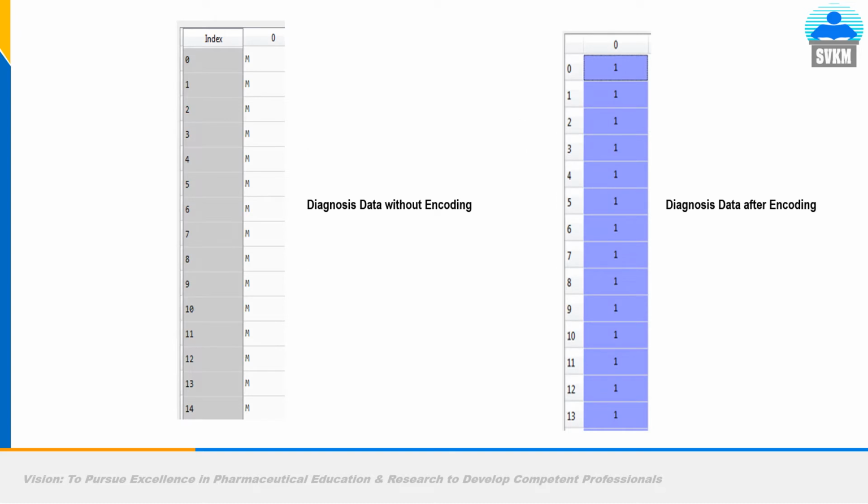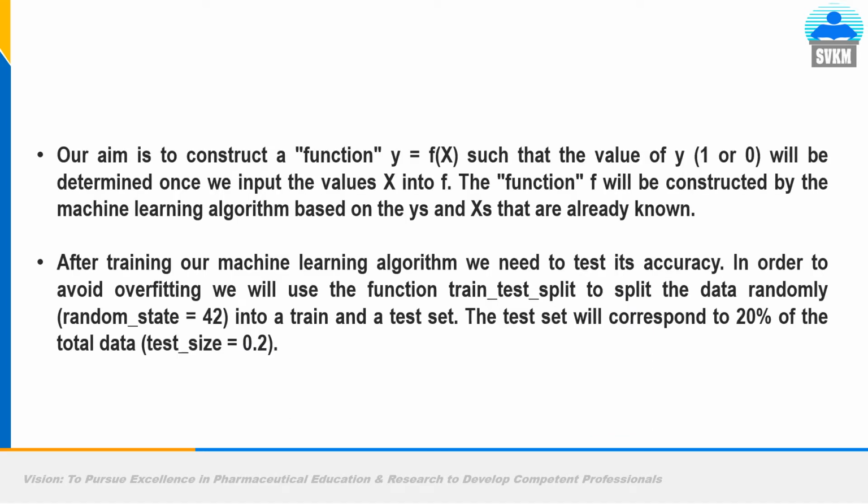Now we have two different areas. You see, diagnosis data without encoding, and on the right side diagnosis data after encoding. So the machine only understands numbers, it doesn't understand letters. So we converted it into 1 meaning the cell is malignant, 0 meaning benign. This we have done using the code, the label encoder we saw earlier.